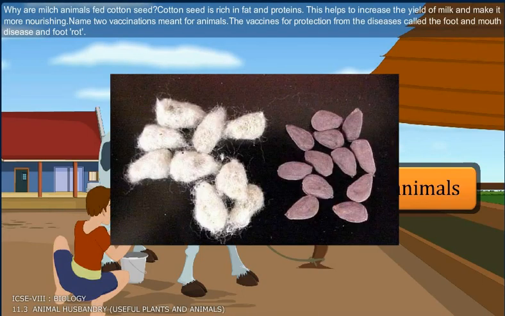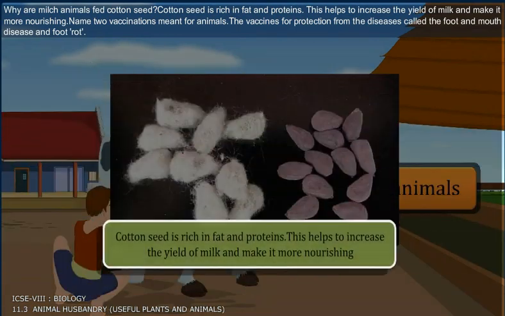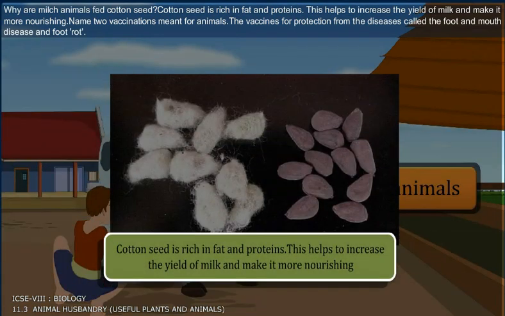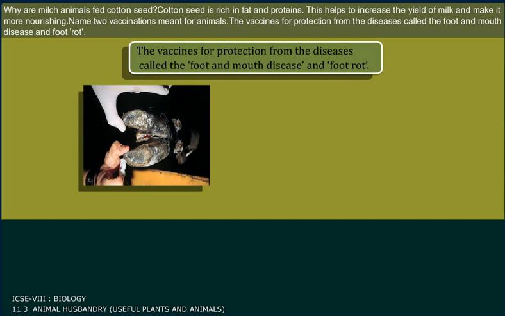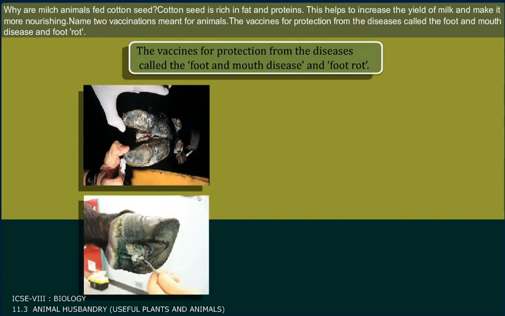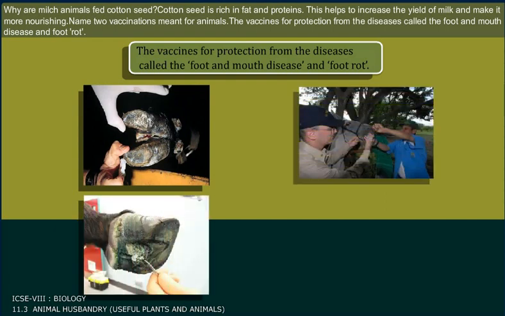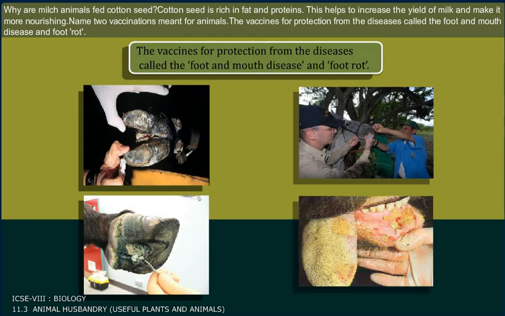Why are milch animals fed cottonseed? Cottonseed is rich in fat and proteins. This helps to increase the yield of milk and make it more nourishing. Name 2 vaccinations meant for animals. The vaccines for protection from the diseases called foot and mouth disease and foot rot.